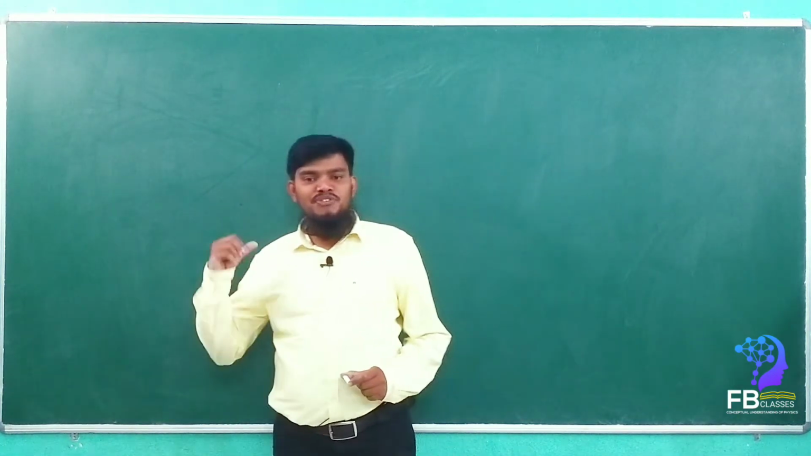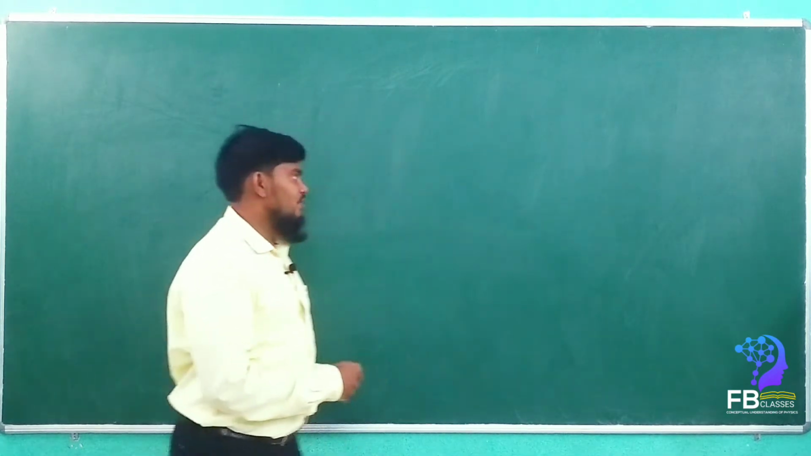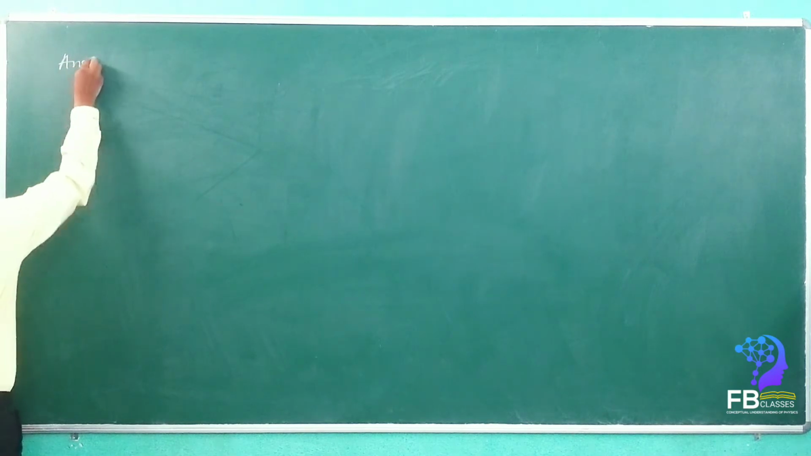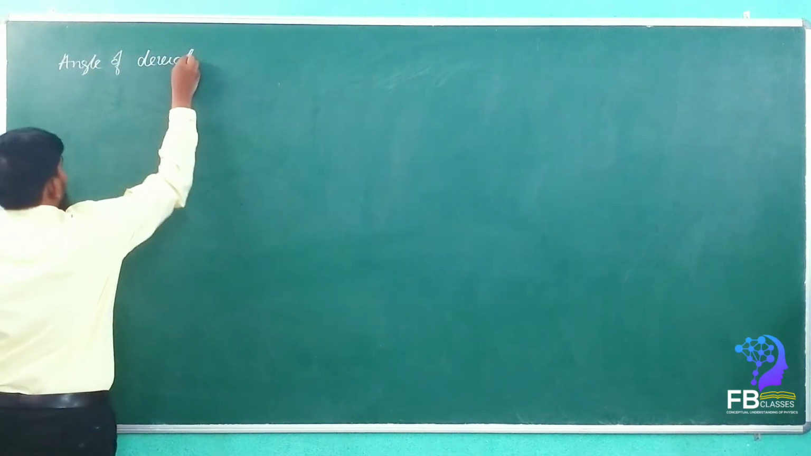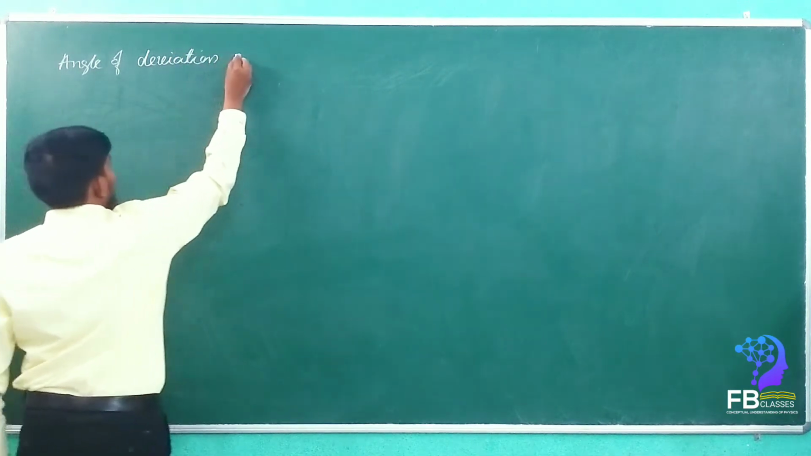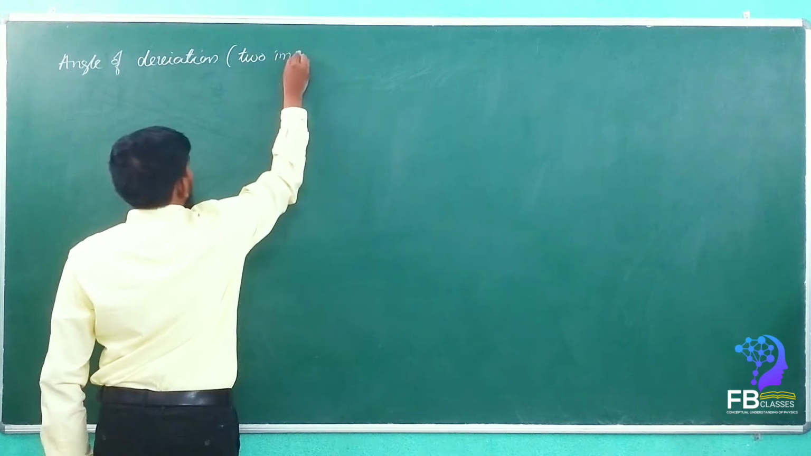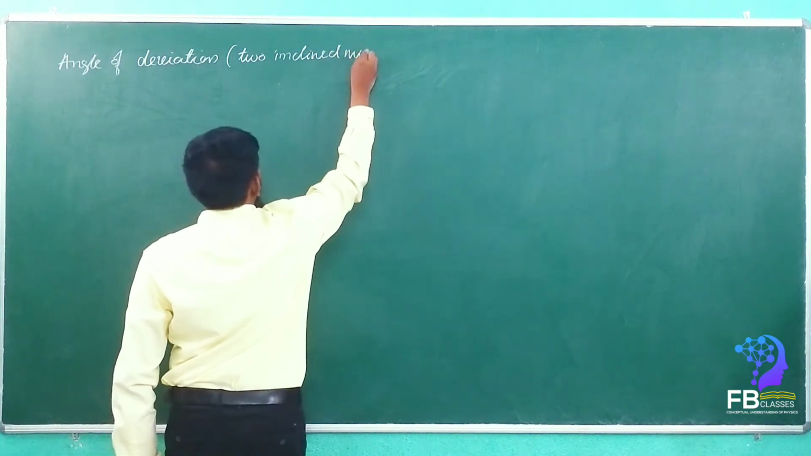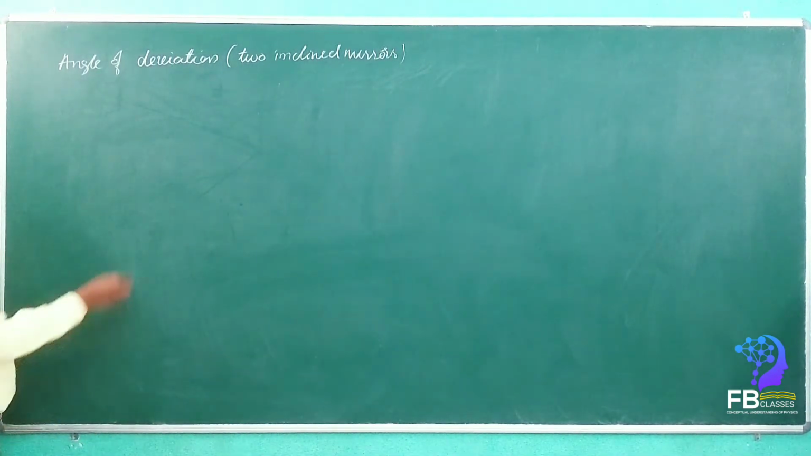Shall we go for the same type of illustrations, or can we go for the new topic? New topic, sir. Yeah, let's see. Okay, as you wish. Next is angle of deviation. Angle of deviation by two inclined mirrors. Okay. See here now.